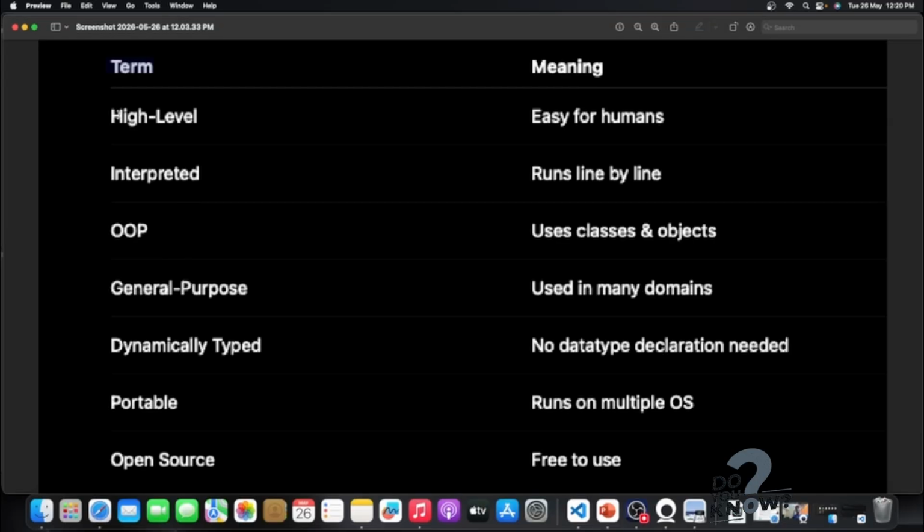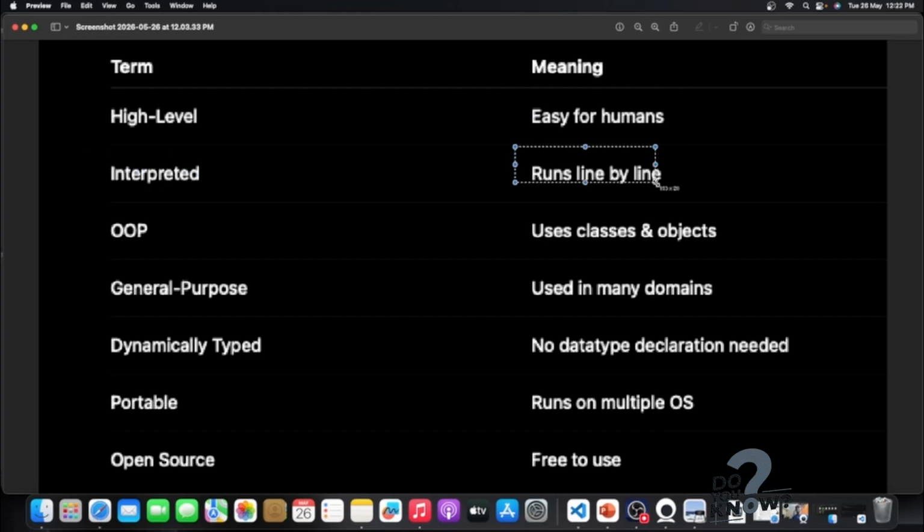On the left side we have written the term, and what these terms mean we have on the right side. What I said, Python is a high level programming language. What does that mean? Easy to understand. That means it is very simple to write, simple to read, and simple to understand. Meaning a human can understand, read and write it easily. That is what high level means.